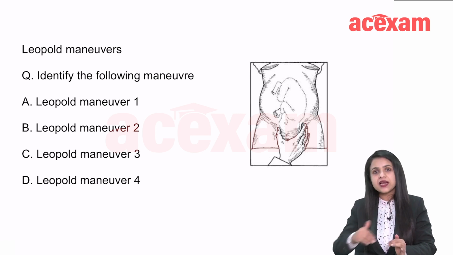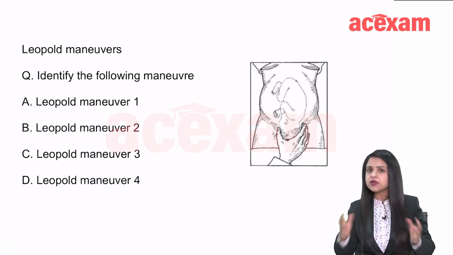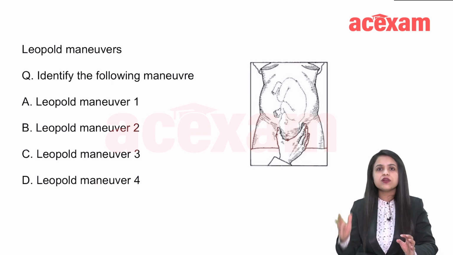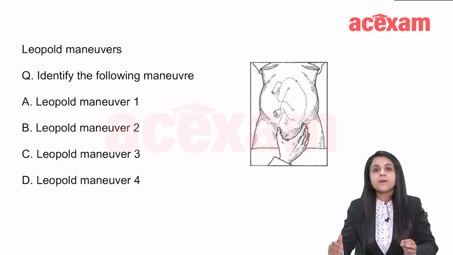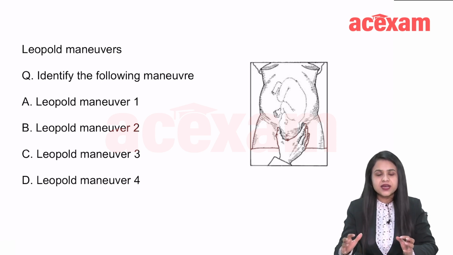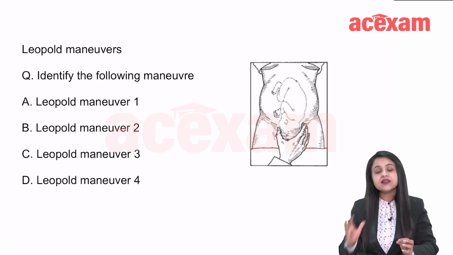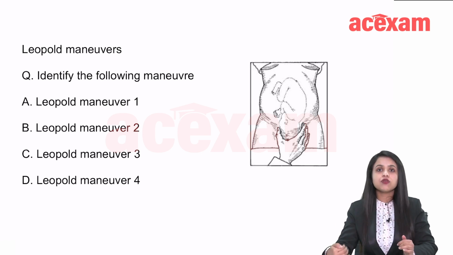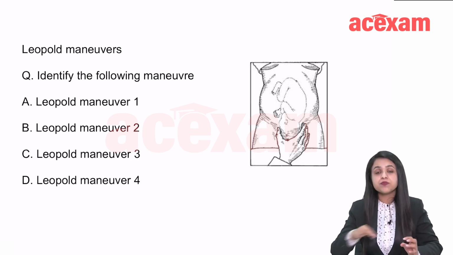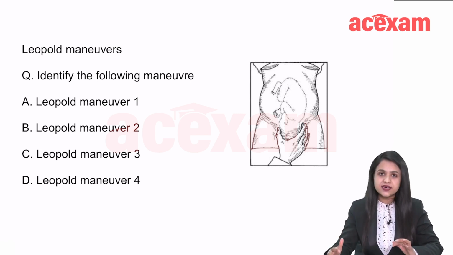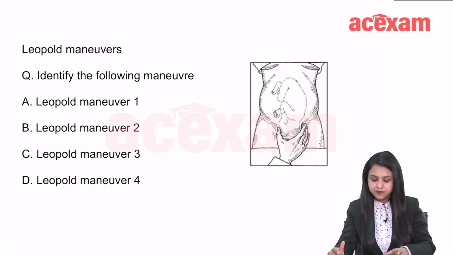The longitudinal lie or transverse lie you can sometimes make out if there is an oval bulge of the abdomen. But where are the parts located? Whether it is a cephalic presentation or a breech presentation, where are the limbs, where is the back? All of that is identified by Leopold's maneuvers.